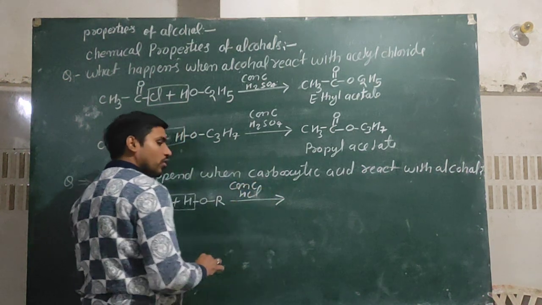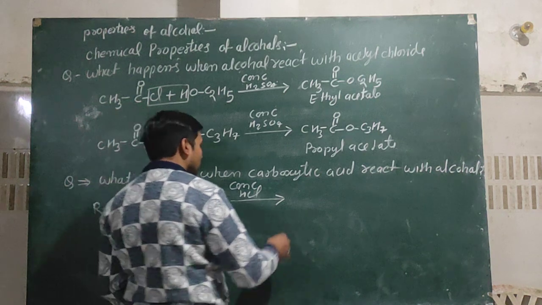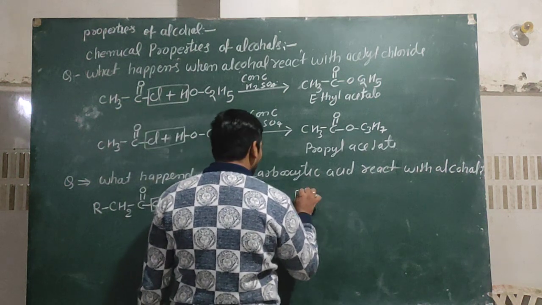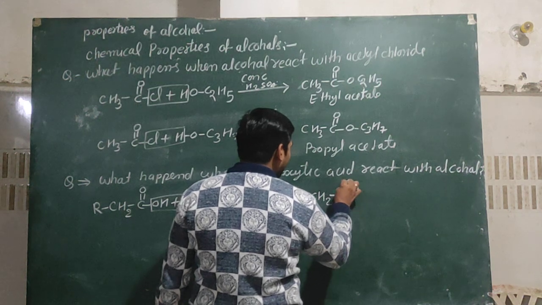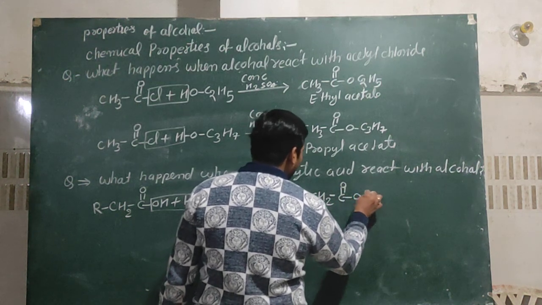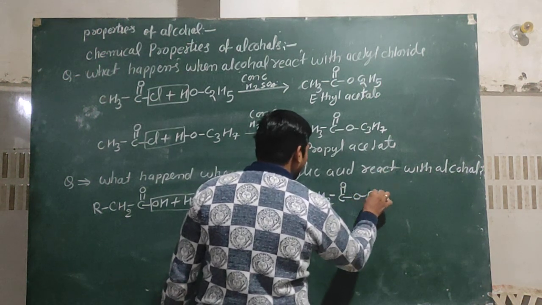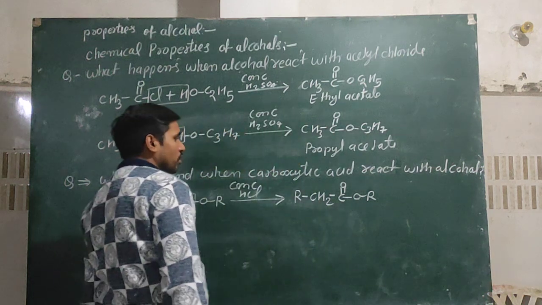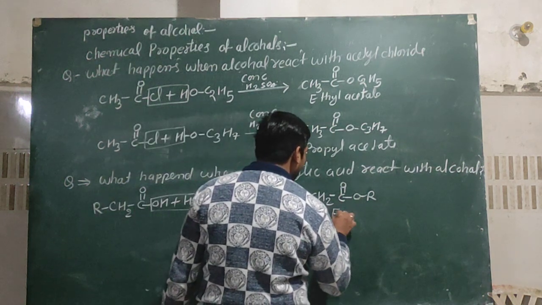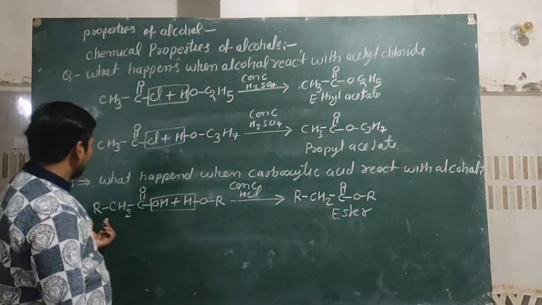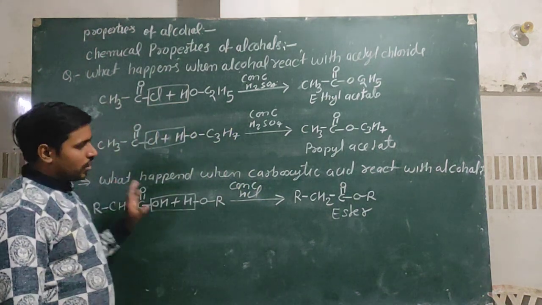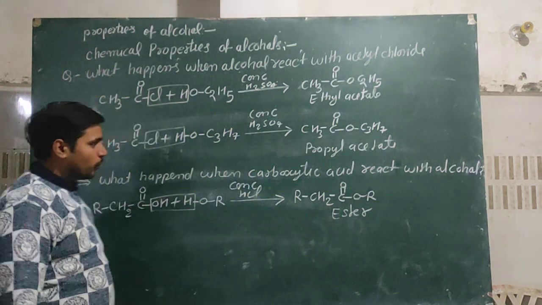HCl or conc. H2SO4, it forms RCH2C double bond OOR. Okay, it is also an ester. If we write different type of alkyl group, we can form different type of ester.